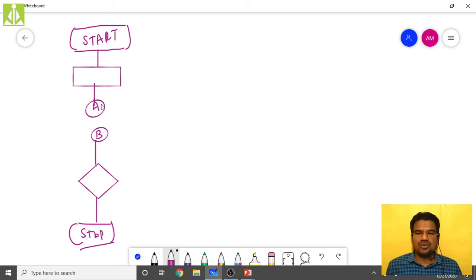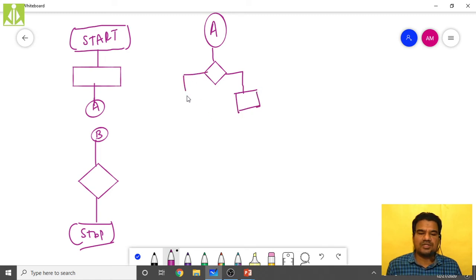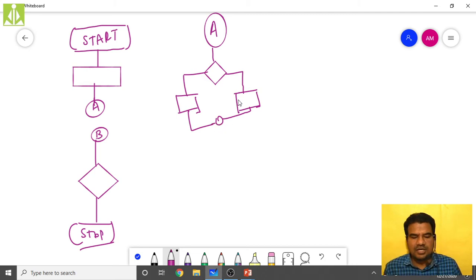Now to show that missing complex part, I have to start a flow chart with A as the beginning point, and then put that complex logic over here. So like this I have some complex logic. This was my reason for not showing this complex logic over there. Whatever I'm drawing over here, all these are just random symbols. Don't think that I'm taking some logic and drawing.